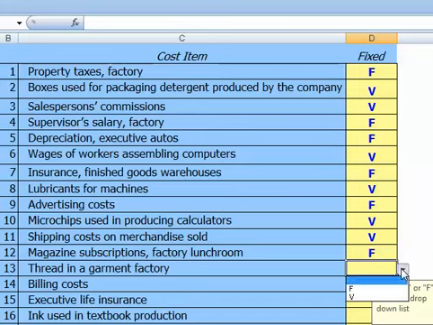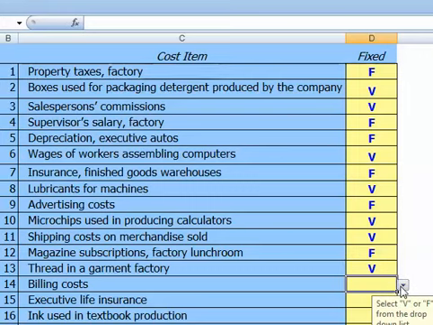Thread in a garment factory will be variable. As we make more garments, we'll use more thread. Our billing cost will also likely be variable. As we manufacture more product and sell more product, we'll need to invoice for a larger number of sales. Our executive life insurance will be fixed. It doesn't change with respect to output or sales. The ink used in textbook production, likewise, will be variable. As we produce more textbooks, we will use more ink.